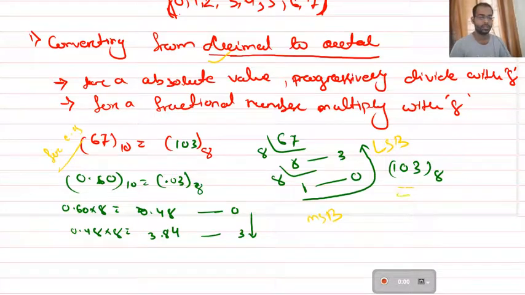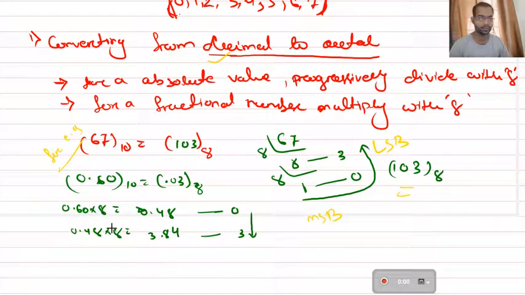So here you see, to represent a 2-digit decimal number, you need a 3-digit octal number. So this kind of question also may come: how many digits are required to represent a particular decimal number in octal number system? So this type of question is also possible in the exam. Okay, next some more examples.